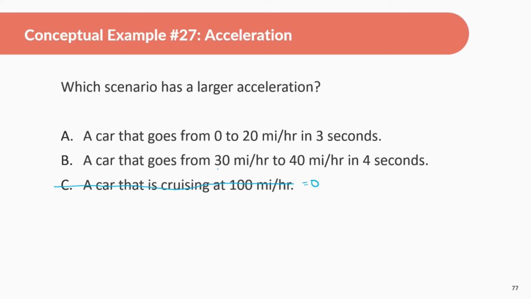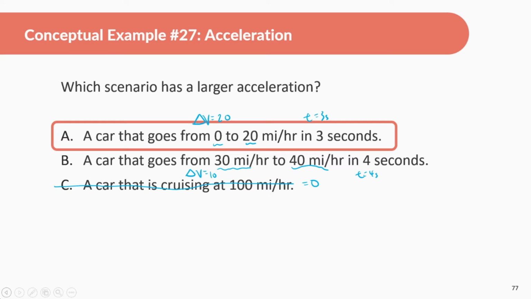Part B, you might be tempted, like, 30 miles an hour and 40 miles an hour are bigger numbers than 0 and 20, so that should mean that that's going to have more acceleration. But no, part A has a larger change in velocity. It has a change in velocity of 20 miles an hour, while part B only has a change in velocity of 10. Okay. And part A has a shorter time, 3 seconds, while part B has a longer period of time. Okay. So it is going to be A.